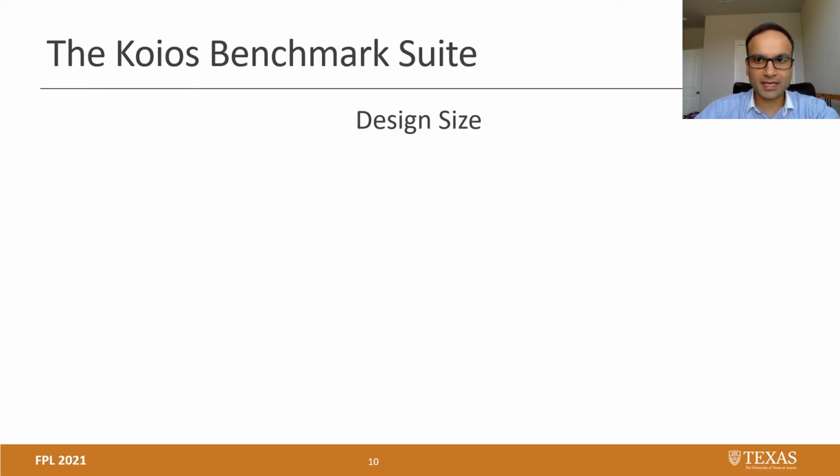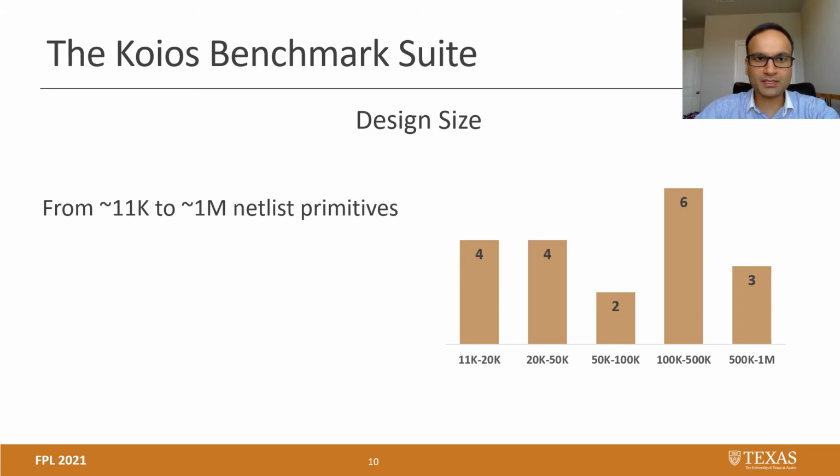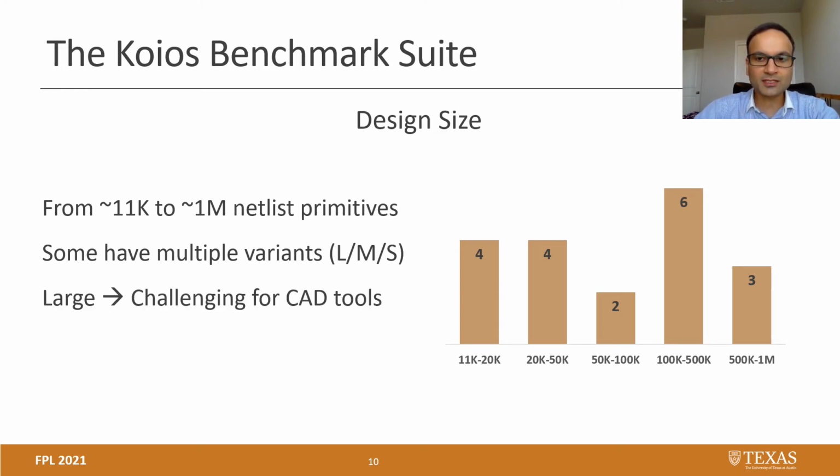Let's start with design size. Koios has benchmarks ranging in size from about 11,000 primitives to 1 million netlist primitives. Some of these designs have multiple variants: large, medium, small. Why do we need to have designs of multiple sizes in the benchmark suite? Because large sizes pose an interesting, challenging problem to CAD tools. However, smaller designs can be used for early stage experiments because the turnaround time is shorter.